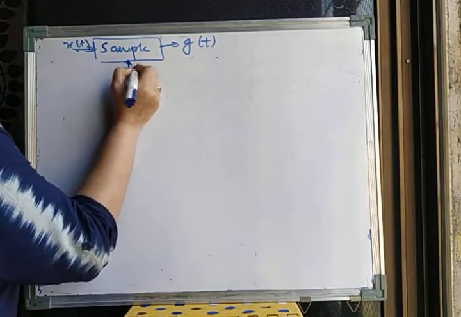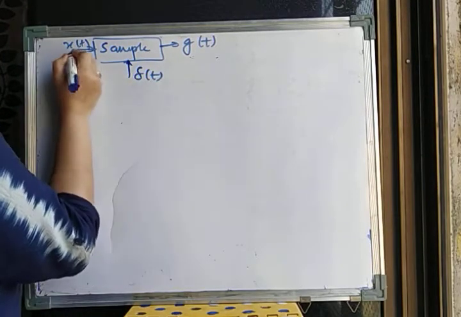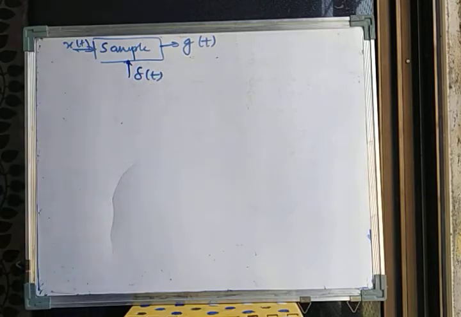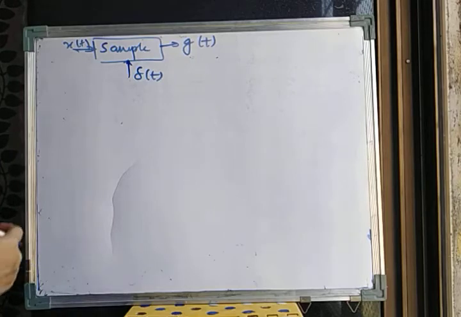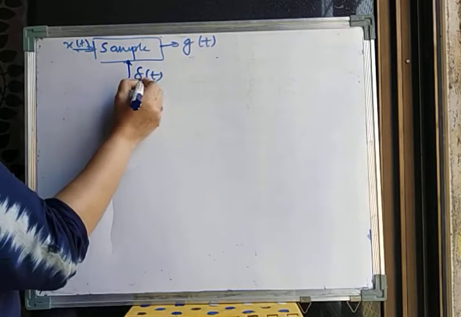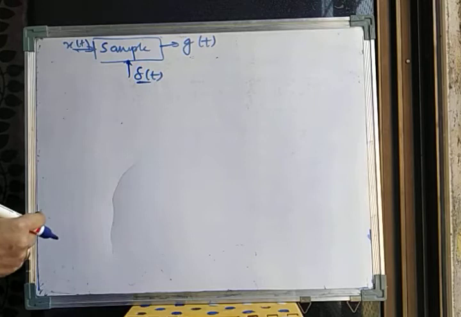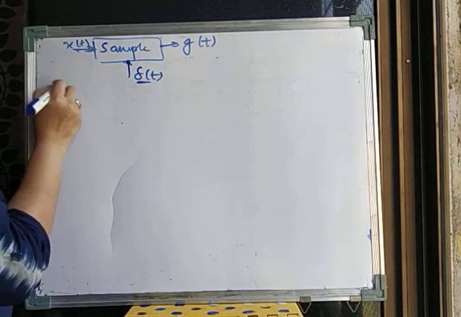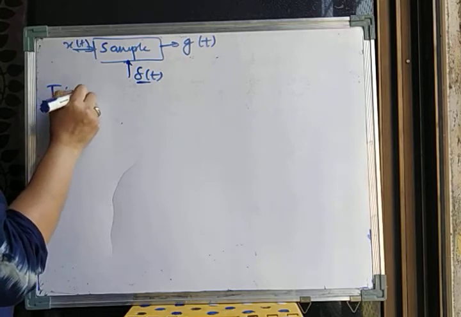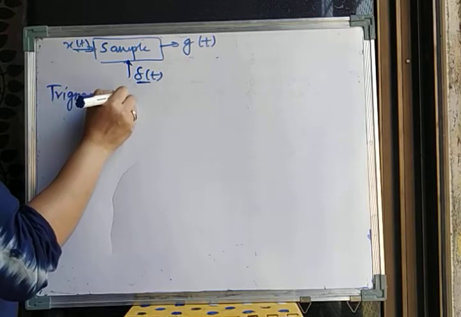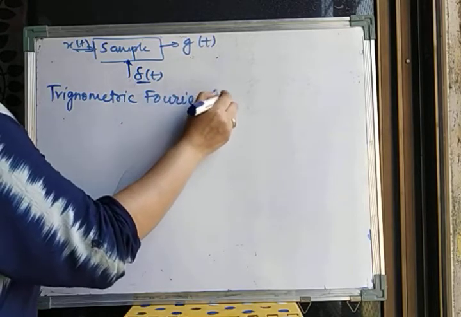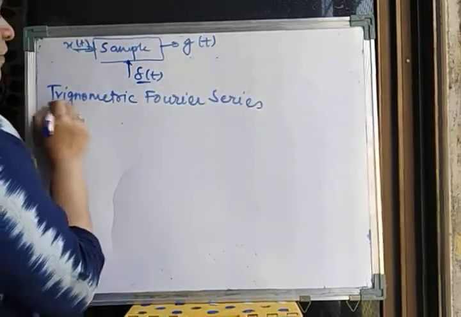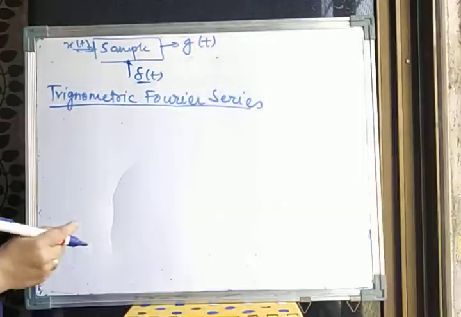So we have a message signal x of t and an impulse train delta t. When I multiply, I am going to get g of t. So first of all, we need to find out how to represent the delta t signal, and for this we are taking help of the trigonometric Fourier series. Okay, so you have learned the trigonometric Fourier series.